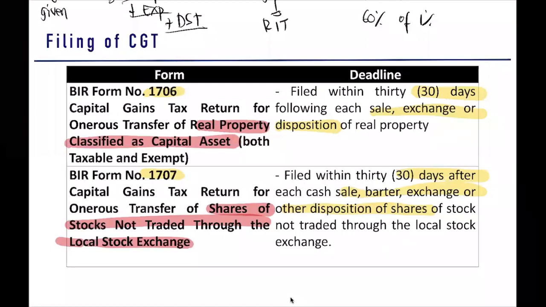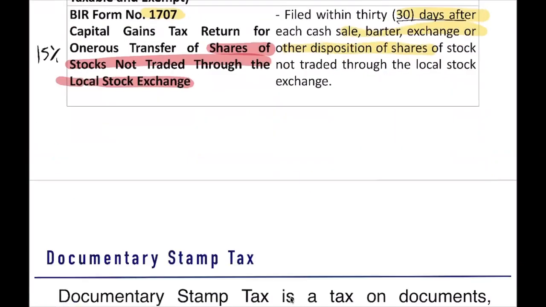So again, what is the tax on your capital asset real property? 6%. What is the form? 1706, deadline 30 days. How about shares of stock not traded through a stock exchange, 15%? What is the form? 1707. And when do we file it? 30 days after. Okay? So please take note of these forms and the deadline.